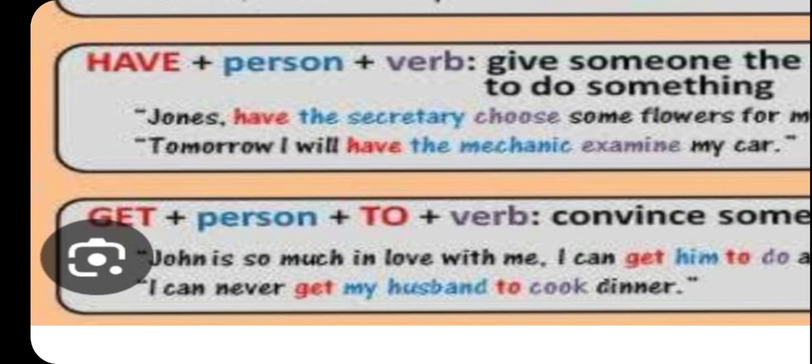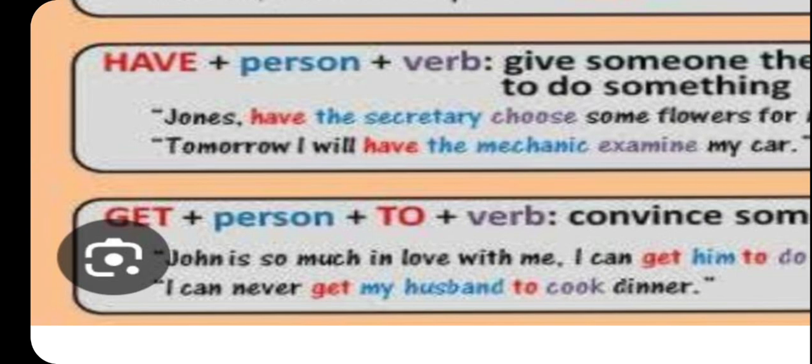So: have the secretary choose some flowers, right? Then tomorrow I will have the mechanic examine, right? So I will have, then the mechanic is the person and examine is the verb, right?